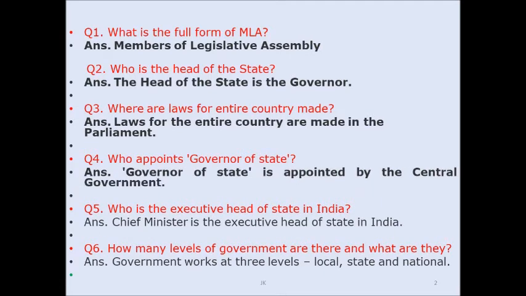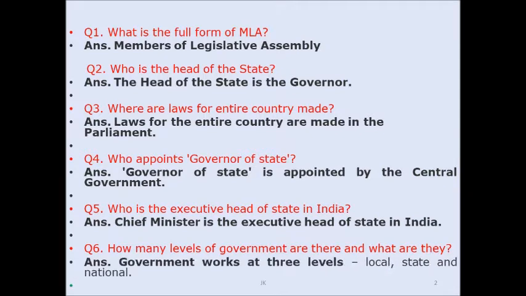Question number 4. Who appoints the governor of state? Answer. The governor of state is appointed by the central government. Question number 5. Who is the executive head of the state in India? Answer. The chief minister is the executive head of the state in India. Question number 6. How many levels of the government are there and what are they? Answer. The government works at 3 levels: local, state and national.